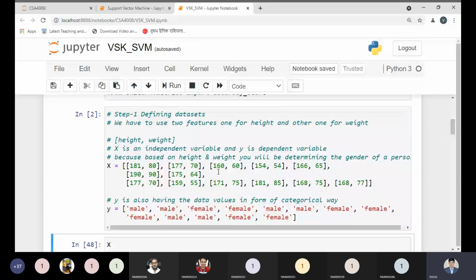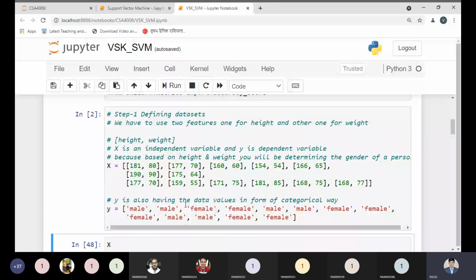Yes, tell me this point is clear. Why are we using x and y? Yes, sir. And we are defining the data set by using the simple... What is the pattern we are using for defining the data set? Array, list, dictionary, tuple. Now then tell me, what is the pattern we are using to define the data set?